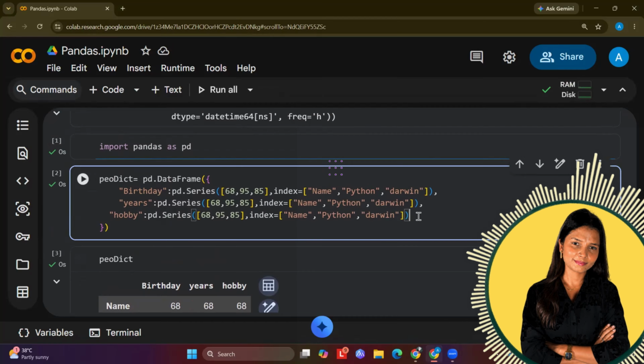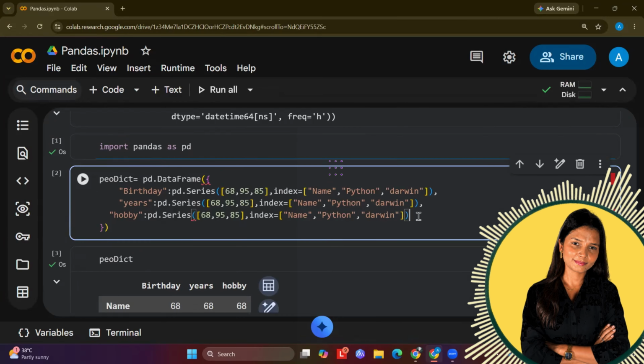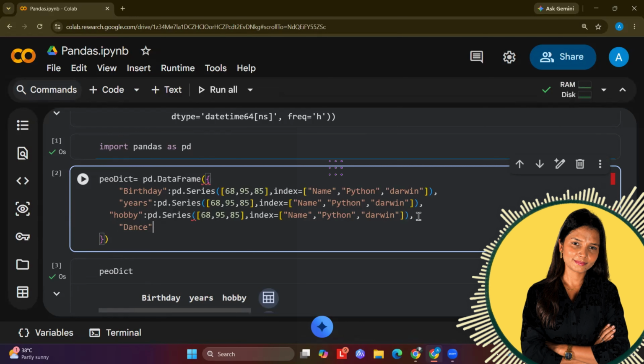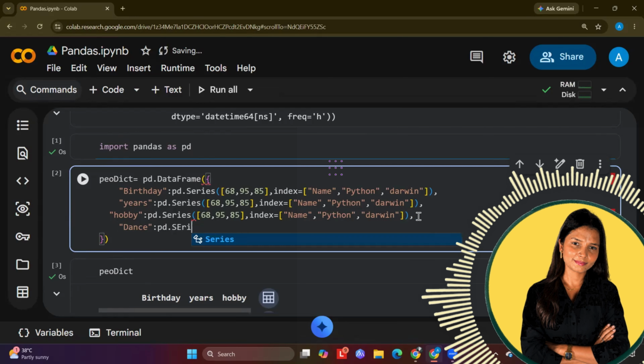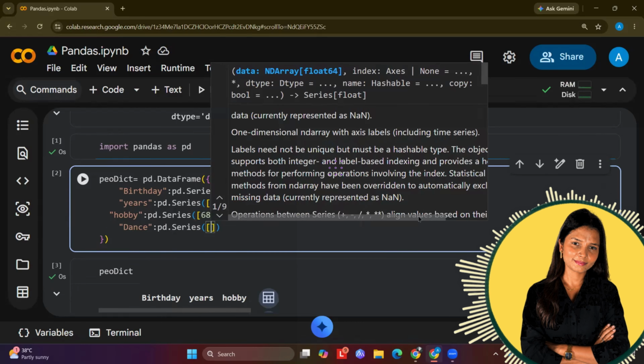Let's say I am creating one more, comma Dance and colon pd.Series, and I'm adding square brackets.